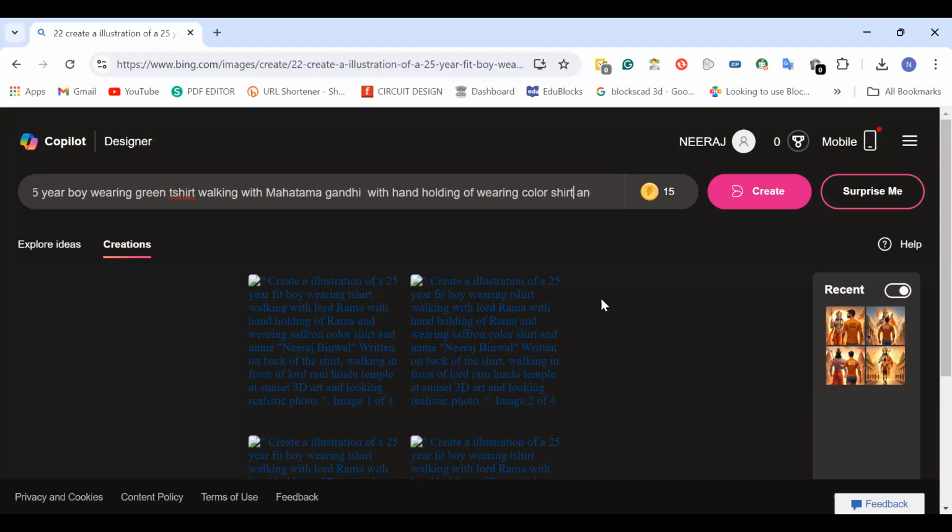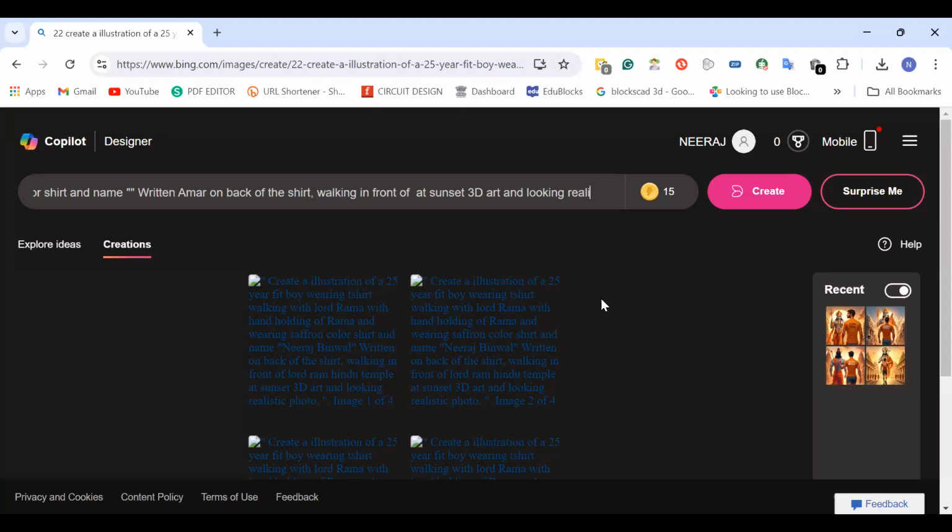Wearing, let's suppose, a green color shirt. I'll write again, with a green color shirt, and written on the back of the shirt. Let's suppose the name of the boy is Amar, so I'll write Amar written on the back of the shirt, walking in front of sunset.